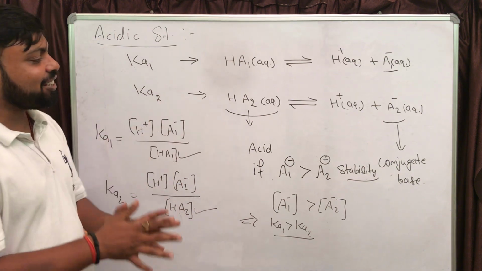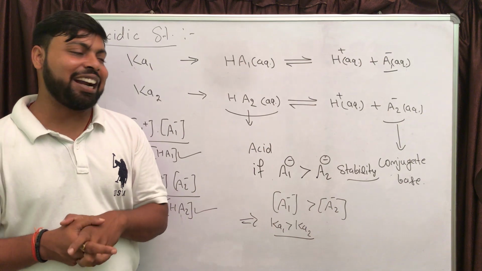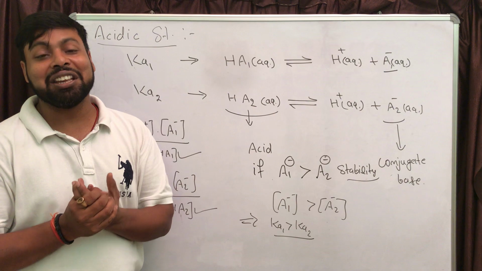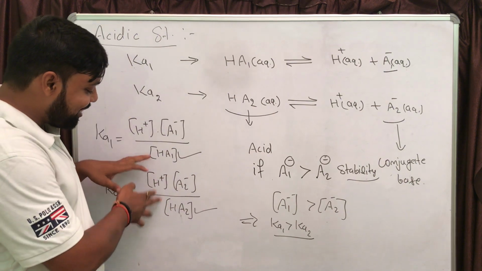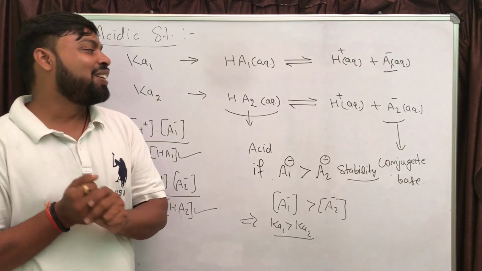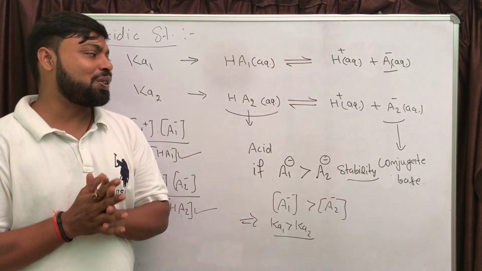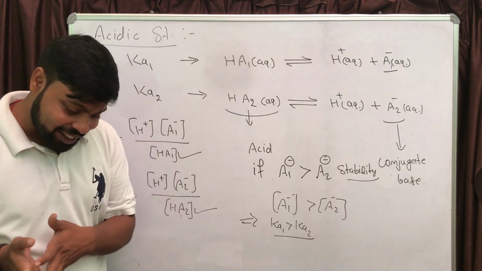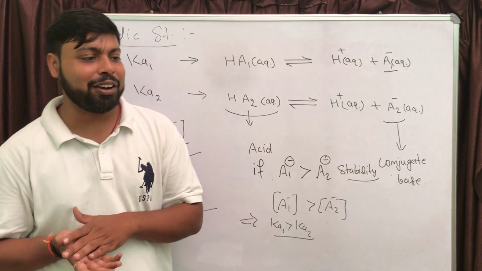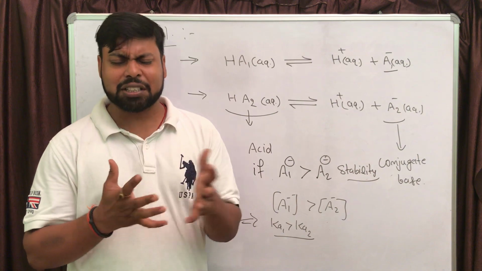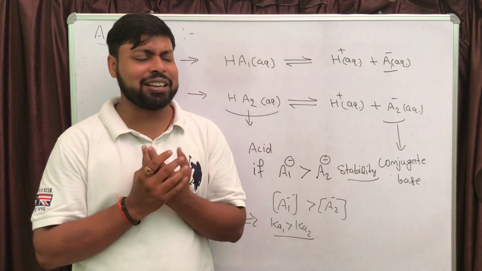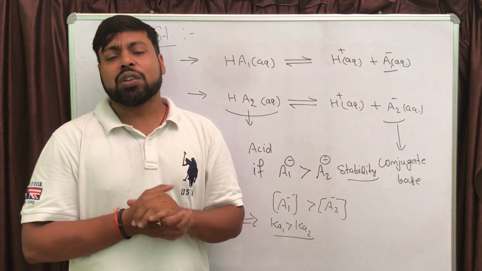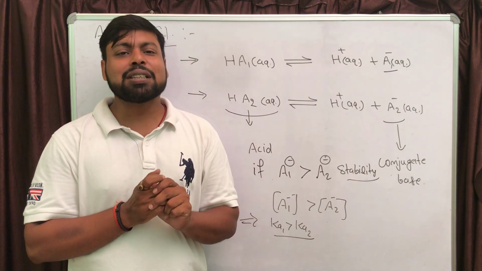In this discussion, there is only one constraint. The concentration of HA1 and HA2 should be equal. If you do not make the denominator equal, it is difficult to compare. So remember the condition also: if you are comparing acidic strength and saying that Ka1 is more than Ka2, so the acid for which the Ka value is more is the stronger acid, keep in mind that the concentration of acid must be equal.